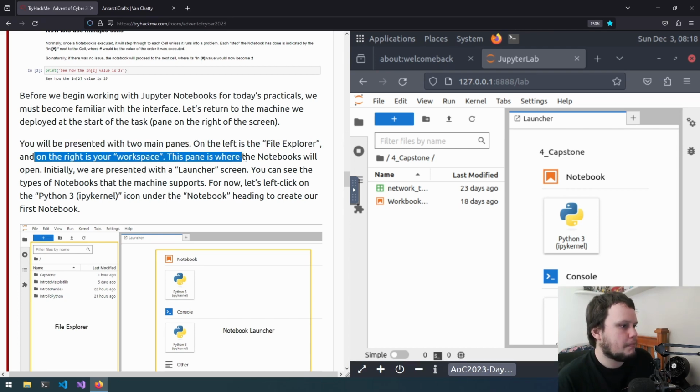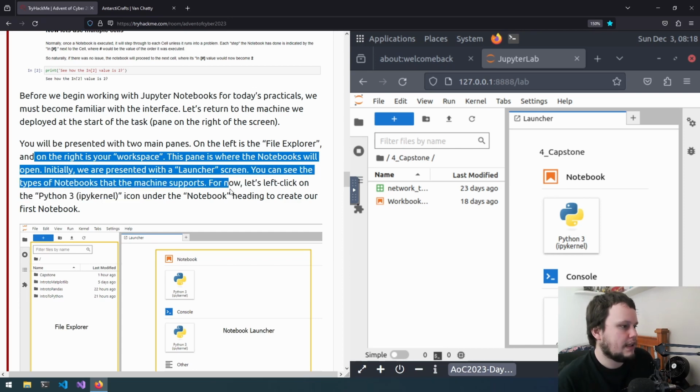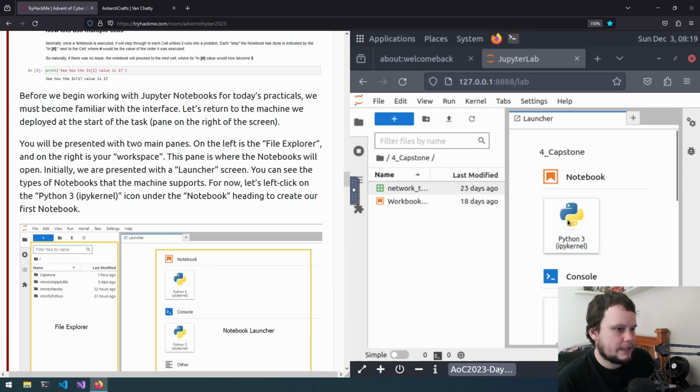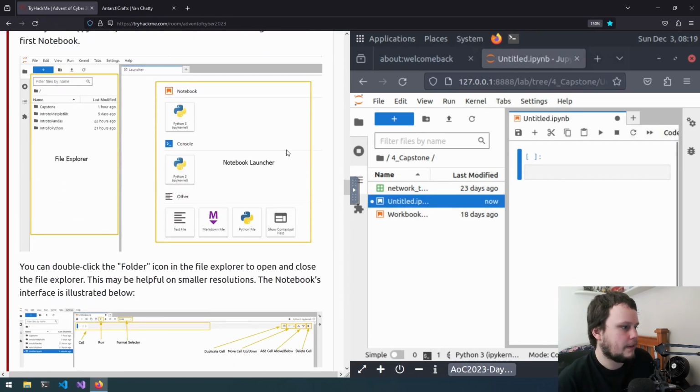This pane is where the notebooks will open. Initially, we are presented with a launch screen. You can see the types of notebooks that the machine supports. For now, left click on the Python 3 IPython kernel, so that is this one right here. So I've clicked on that and it's opened up the notebook.